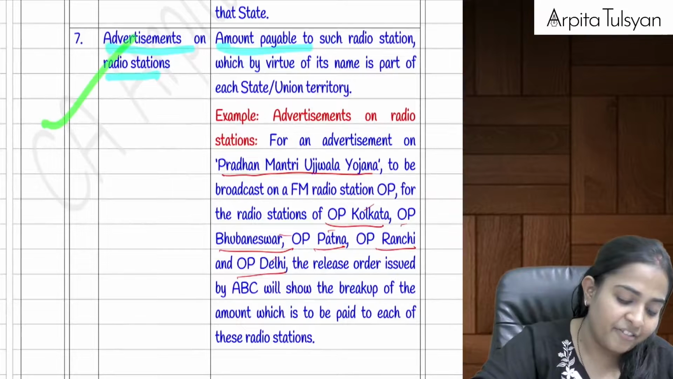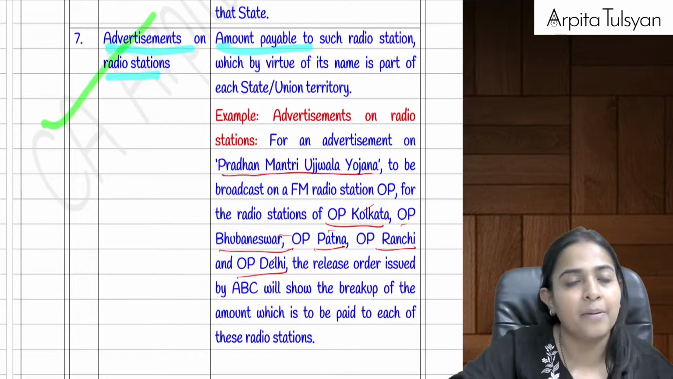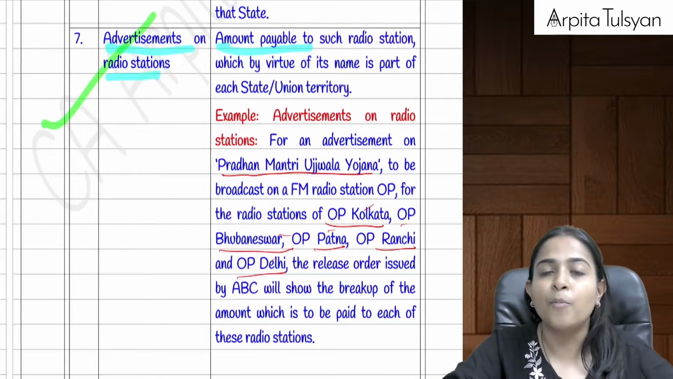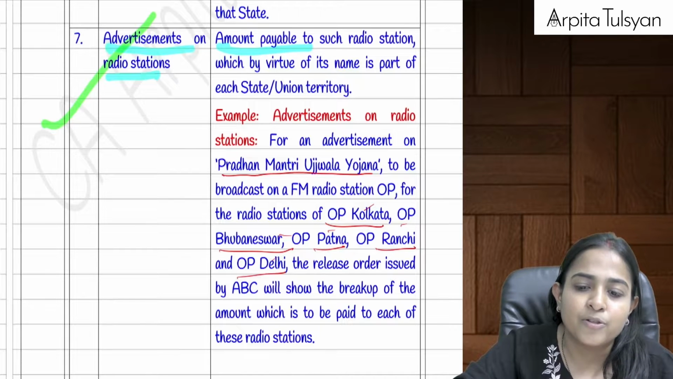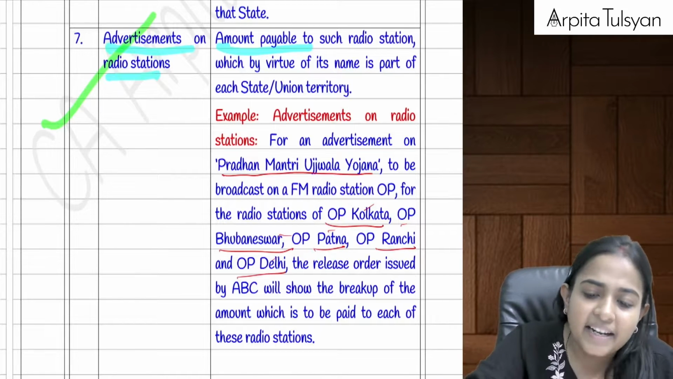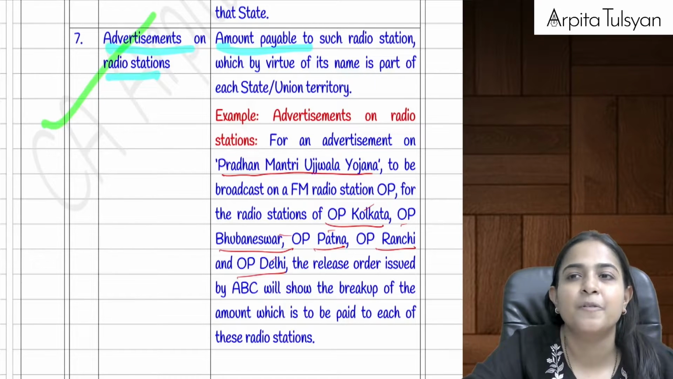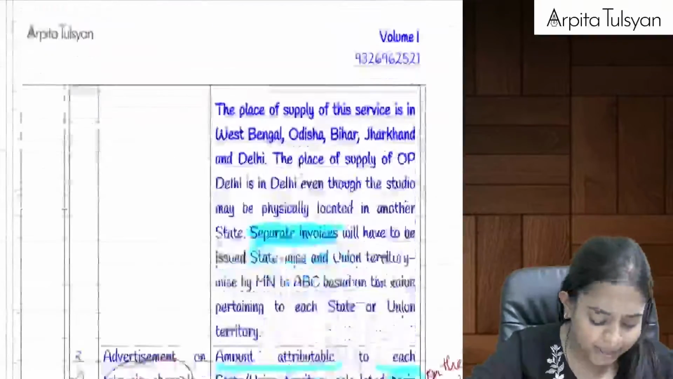Then if the advertisement is done on radio stations, it is easily bifurcable. Let's say if advertisement is done on Mumbai's radio station and Ahmedabad's radio station, that will be easily determinable. So that goes on the basis of amount payable, that is how much amount is payable to Mumbai FM and how much amount is payable to Ahmedabad FM.